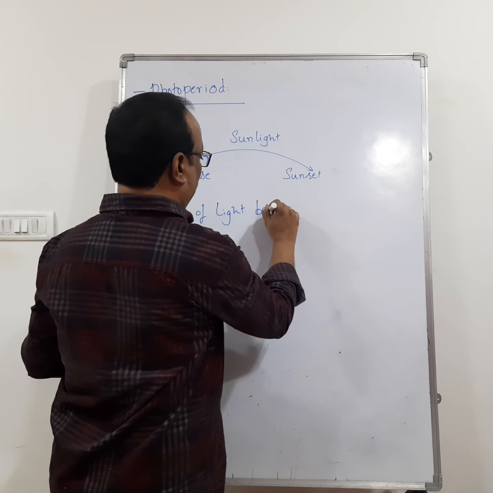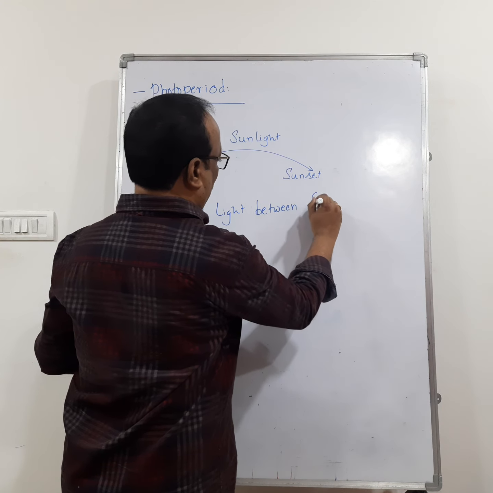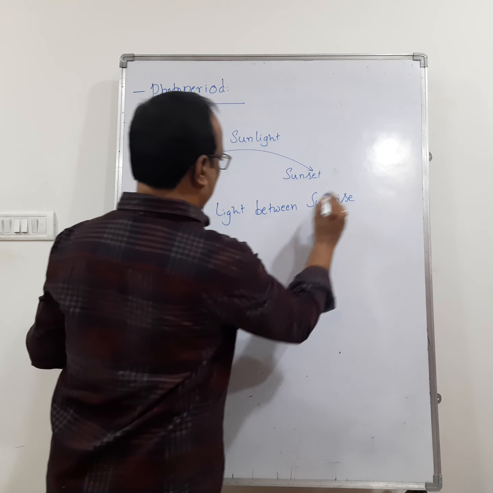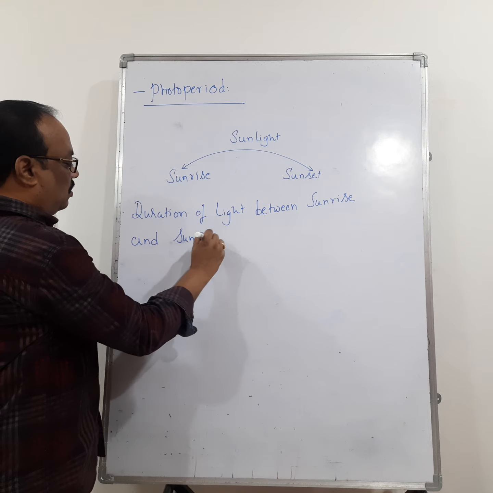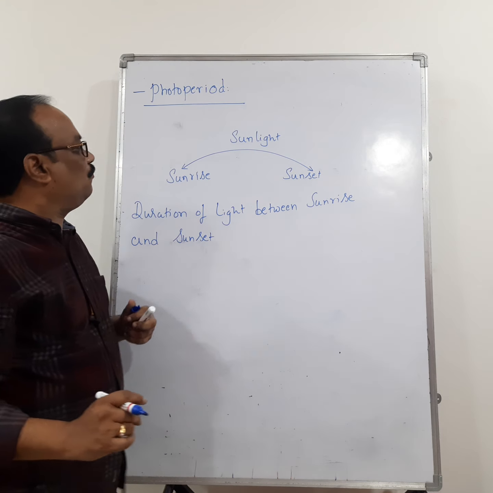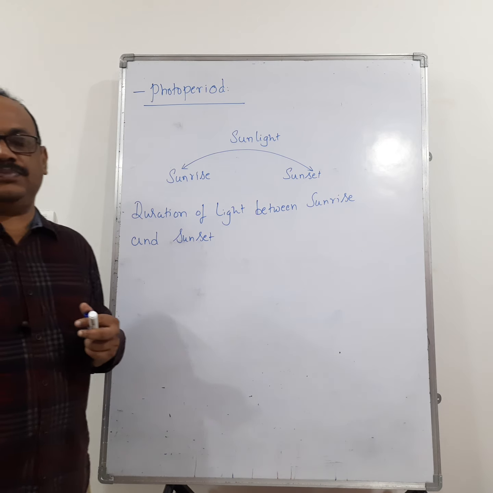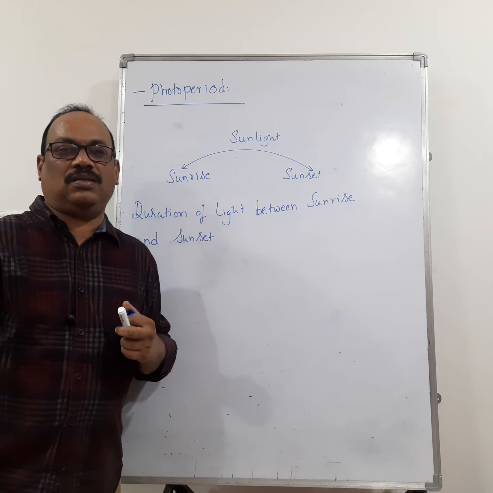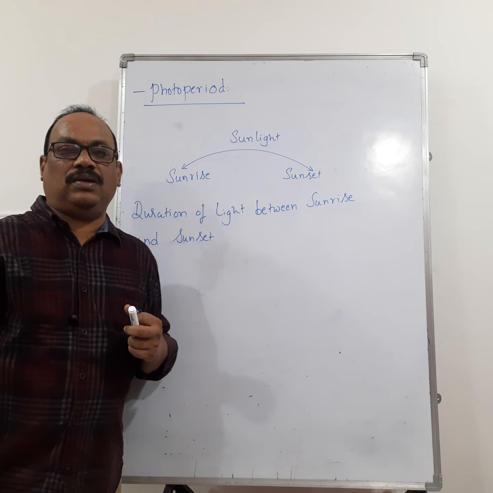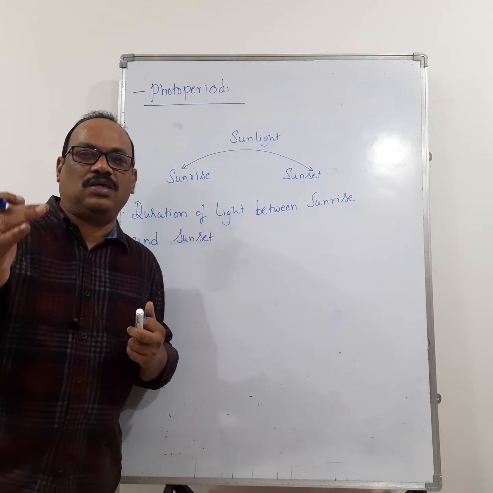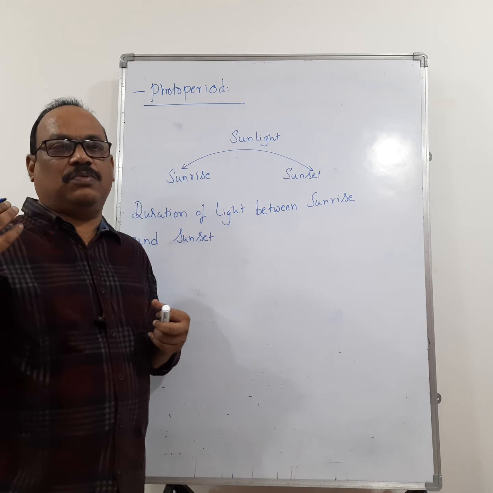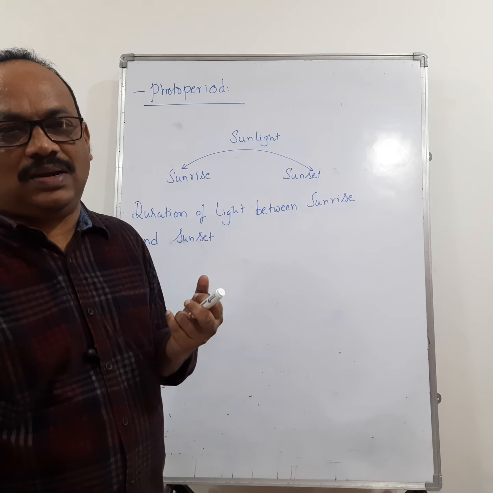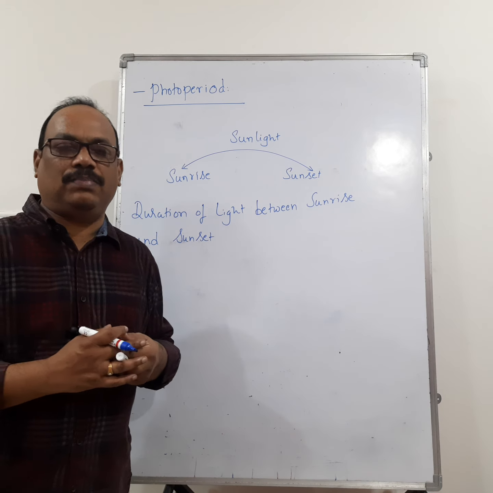Or you can simply say that the duration of light that is exposed on an organism, or if an organism is exposed to sunlight during the day, is called photoperiod.